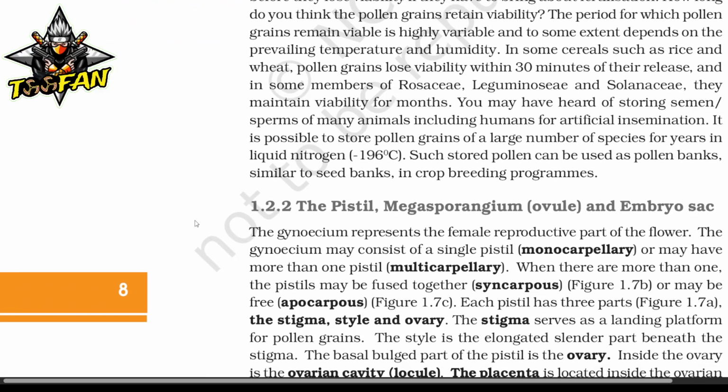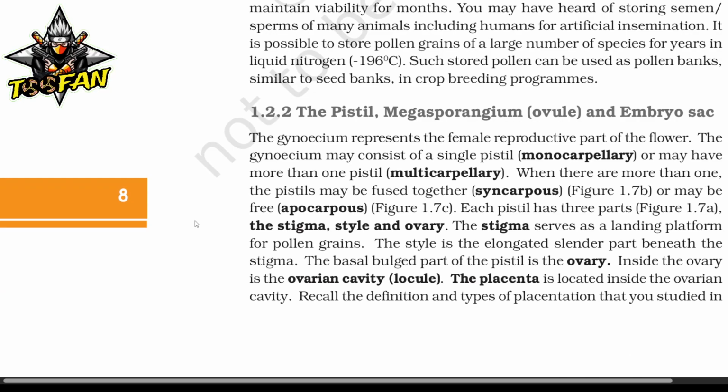The pistil, megasporangium and embryo sac. The gynoecium represents the female reproductive part of the flower. The gynoecium may consist of a single pistil, monocarpellary, or may have more than one pistil, multicarpellary. When there are more than one, the pistils may be fused together, syncarpous, or may be free, apocarpous.